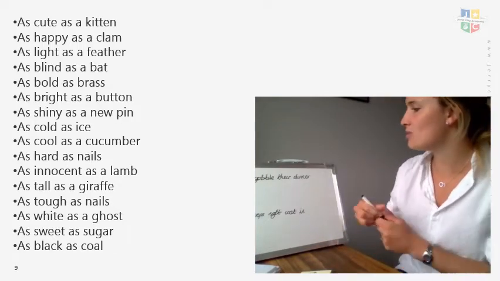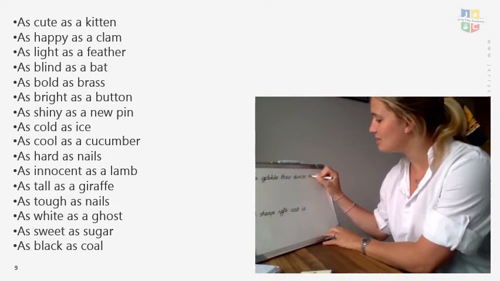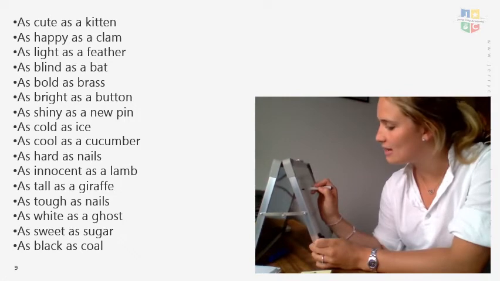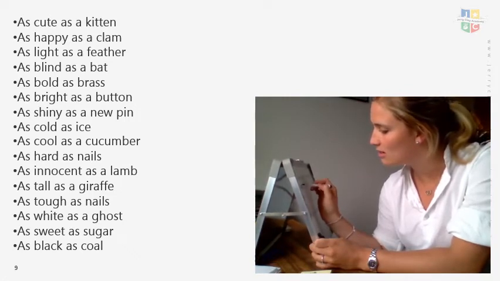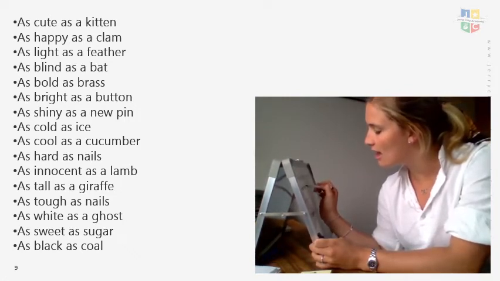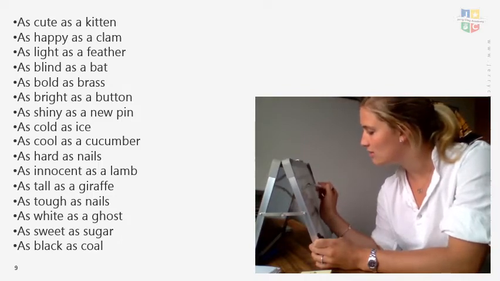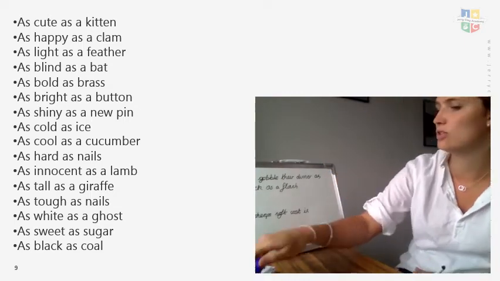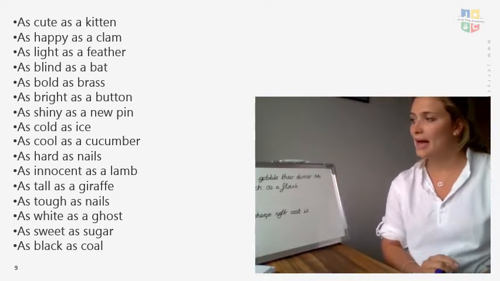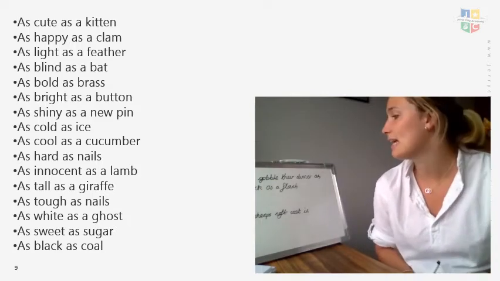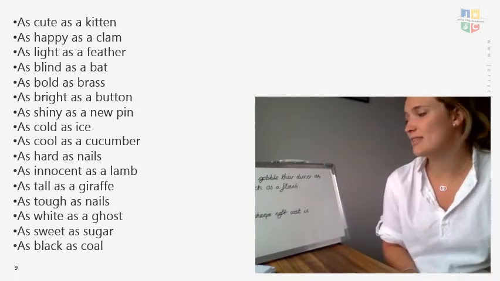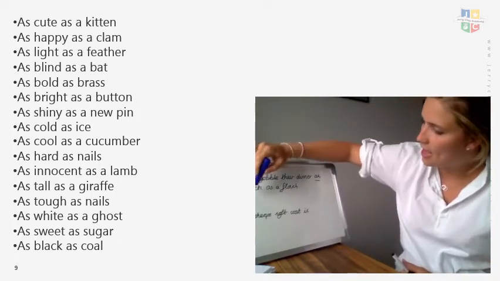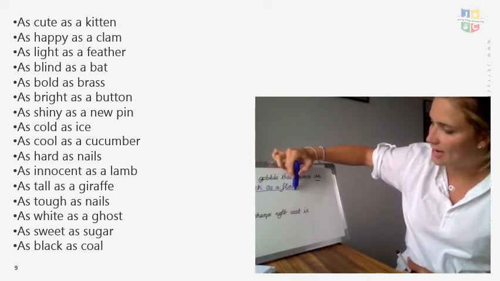So I might say cows gobble their dinner as, and I'm going to say as quick as a flash, like a flash of lightning. So there's one sentence that I have written. You can see that I've got my noun of my cow, I've got my verb, what it's doing, it's gobbling, its dinner, so as quick as a flash, which is my simile, saying that it does something really quickly, comparing it to a flash of lightning.